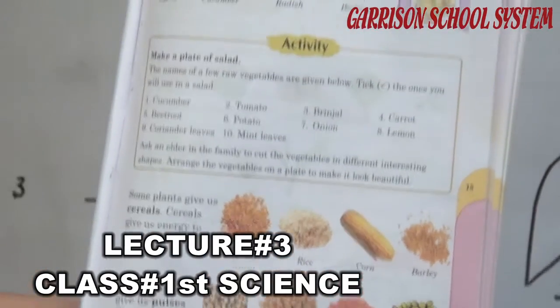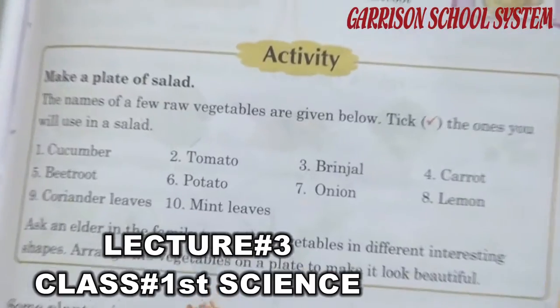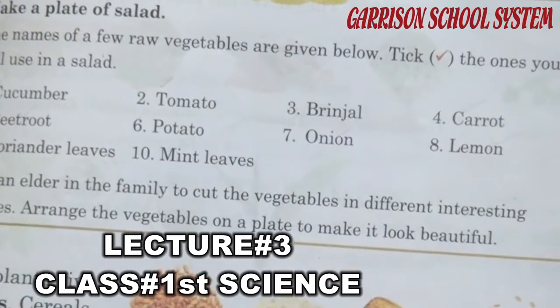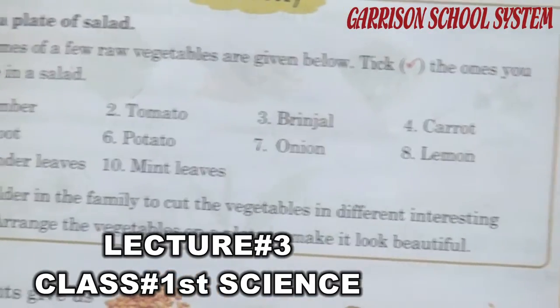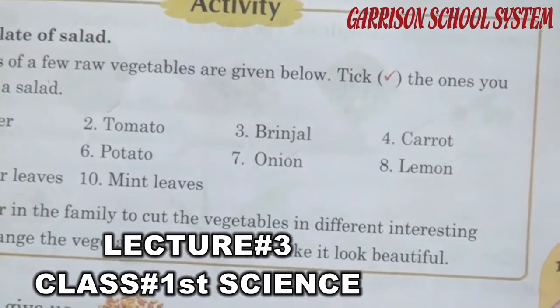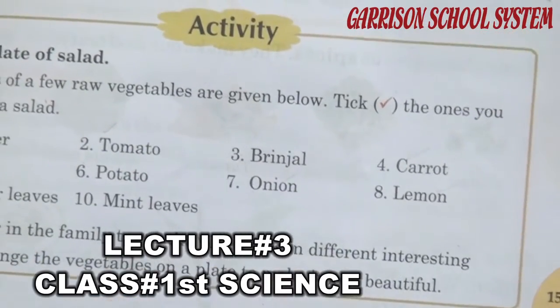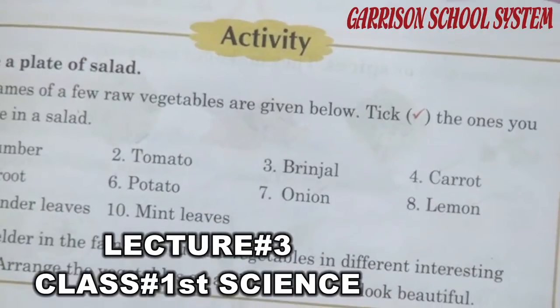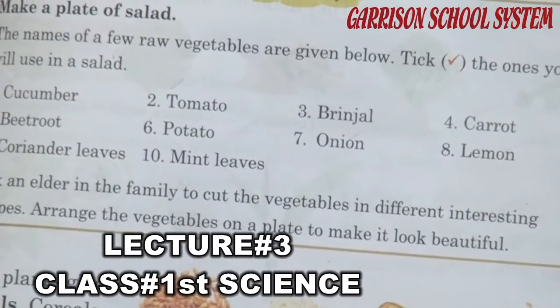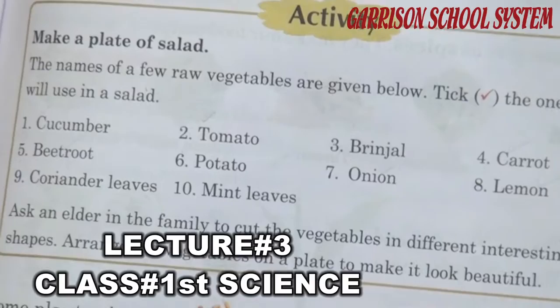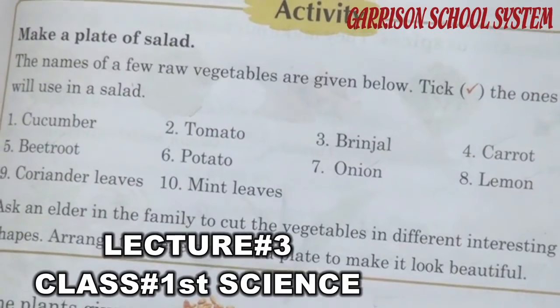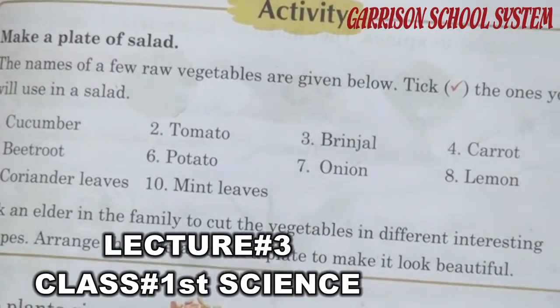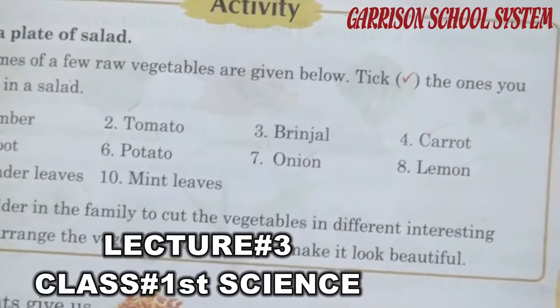And there is another thing for you. Ask an elder in the family to cut the vegetables in different interesting shapes and arrange the vegetables on a plate to make it look beautiful. You have to ask your elder to provide you with the vegetables in cut form. Then you arrange these vegetables in different forms to make it beautiful. Understand?